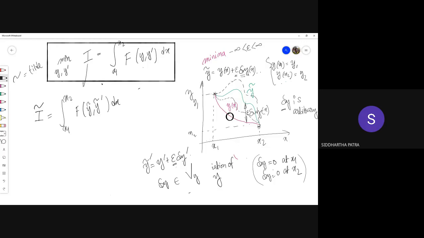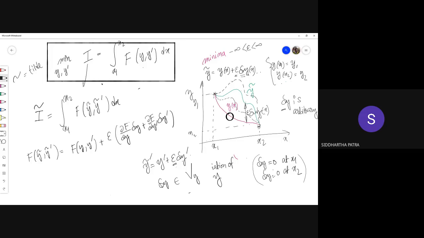So now you see, f of y tilde and y tilde prime can be written as f of y, y prime plus epsilon times del f del y delta y plus del f del y prime delta y prime.